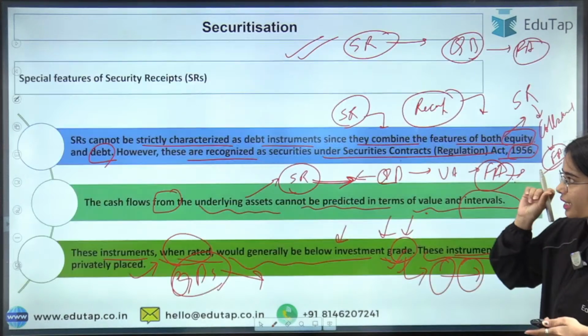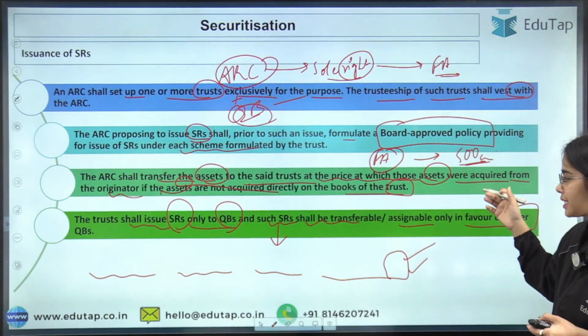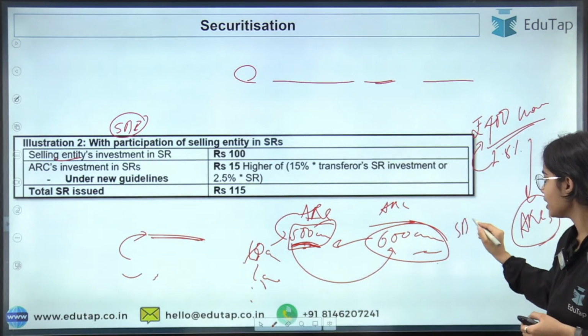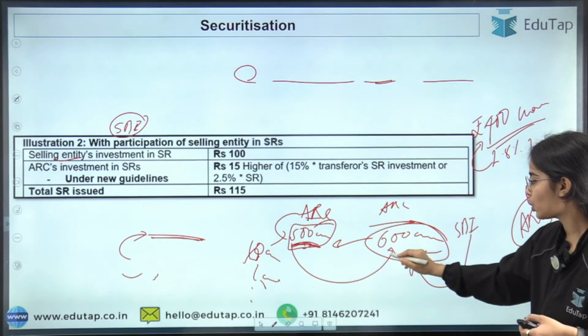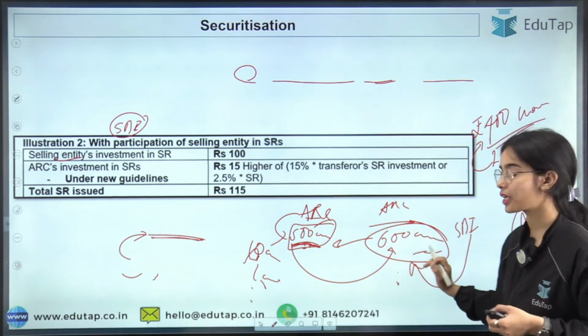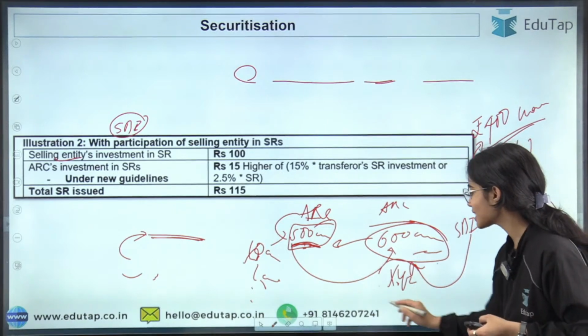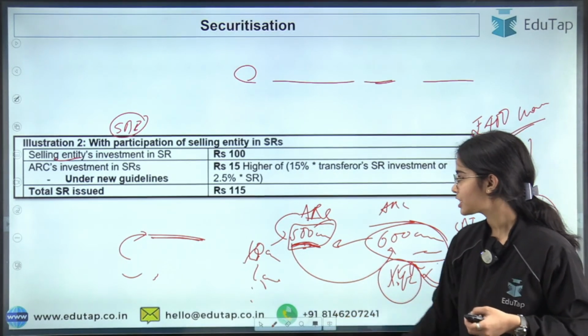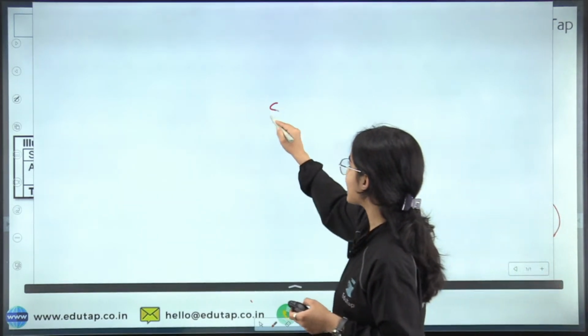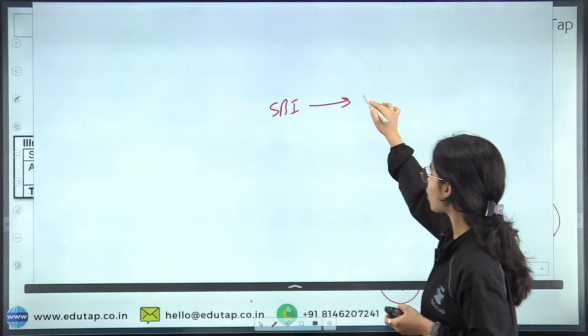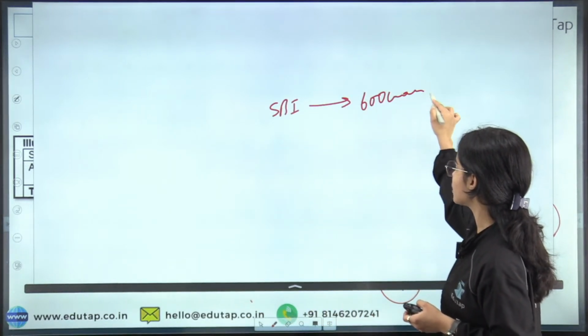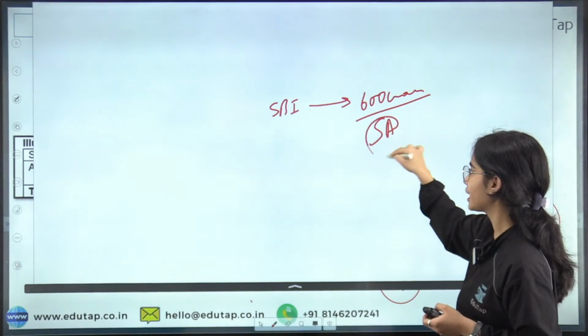Which bank had we taken? Any bank, let's say it is SBI. So SBI has given this loan of 600 crores to XYZ, which is actually not coming back. Okay, which is actually not coming back. So SBI has given the loan of 600 crores that is getting into the stressed asset category.